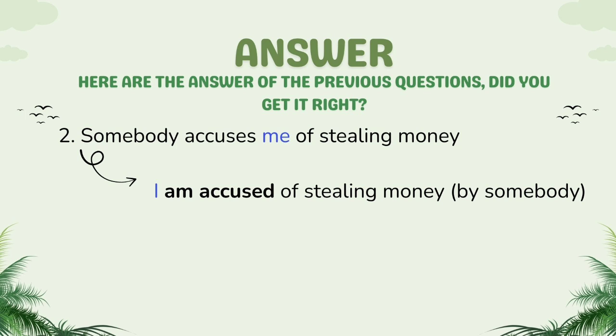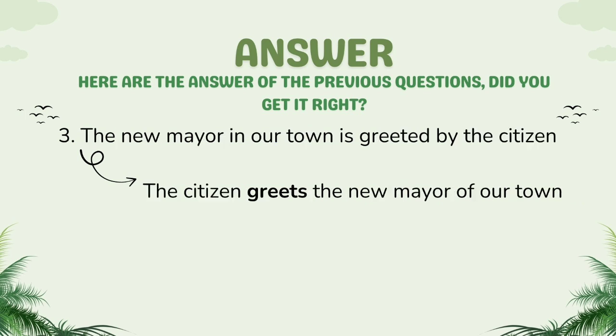So it turns into I am accused of stealing money, and by somebody here is optional because it is not important who accused me, who did something, but the most important is what happened to the subject.